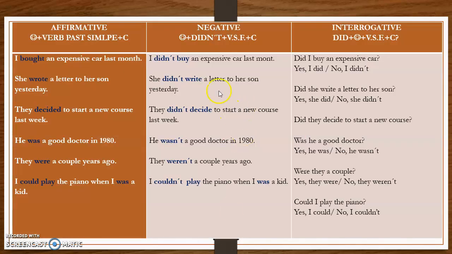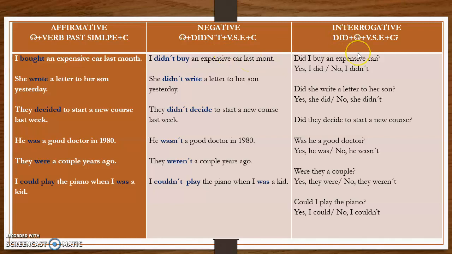And in the negative, it's going to be very, very easy. You are going to need the auxiliary didn't for everybody. You don't need to worry about the people that you are talking about. And then a verb in the simple form. This is very important: once you have written didn't, you don't need to add ed. You are going to add only the verb in the simple form as you need it. Here, follow your formula so you don't have any problem.